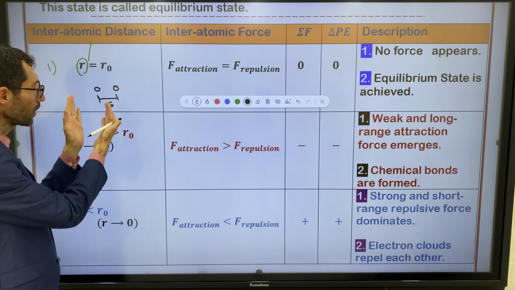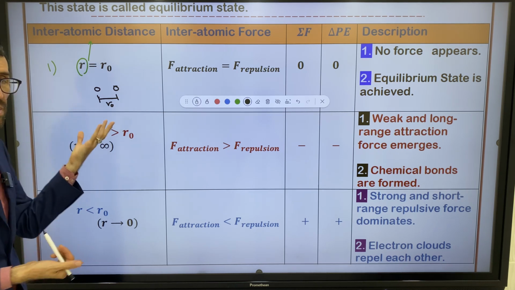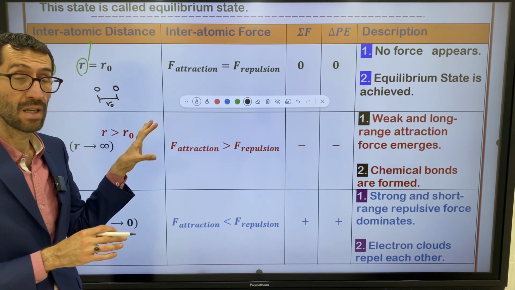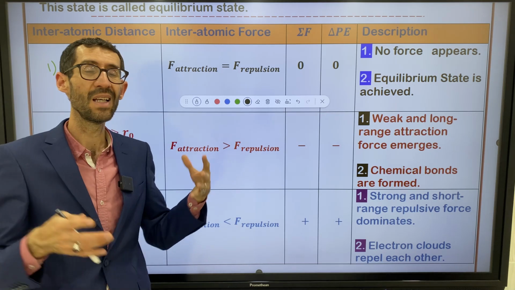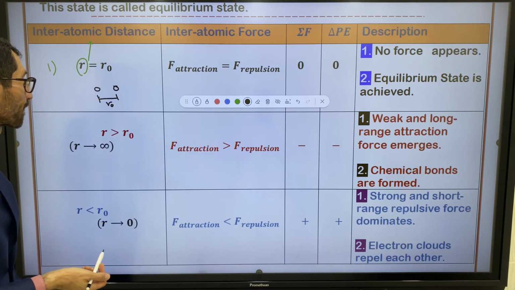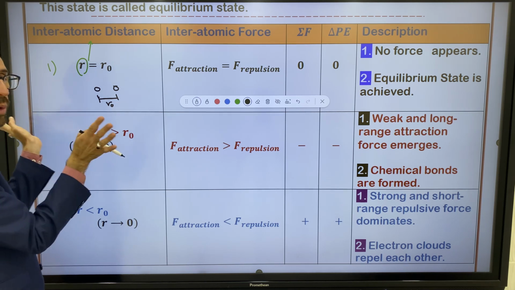If the material remains as it is, I told you no force appears here, as if there is no force. Actually, there exist forces here, but they cancel one another as if there is no force, right? Simultaneously, they attract one another and they repel one another.